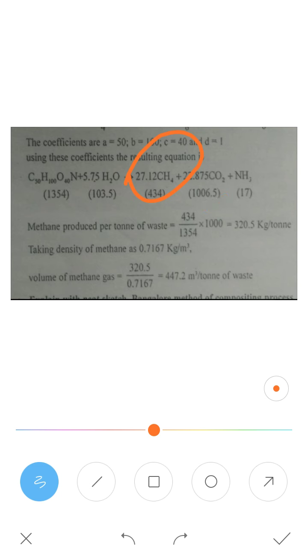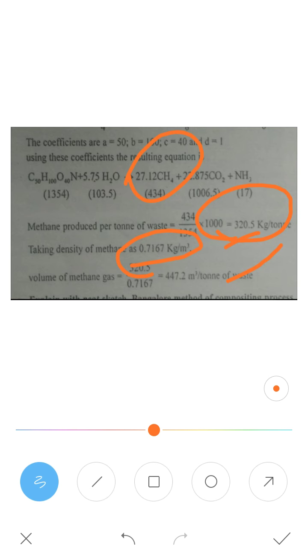Later, you take the density of the methane as 0.717. You have to take it and remember it for all the problems: take the density of methane as 0.7167. So for the volume of gas, whatever methane gas produced per ton you have determined, divide that value by density and you will get the volume. You know that density is equal to mass by volume.